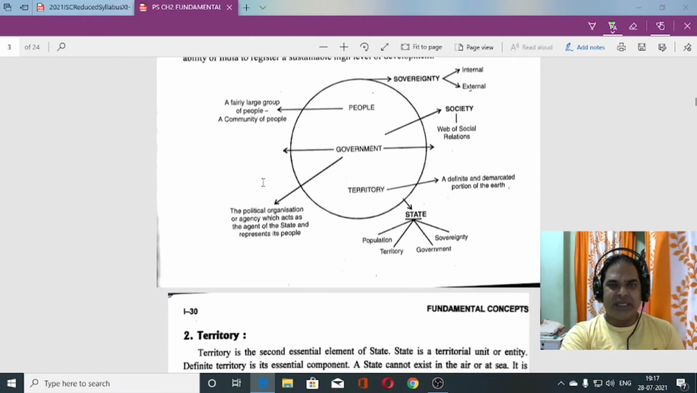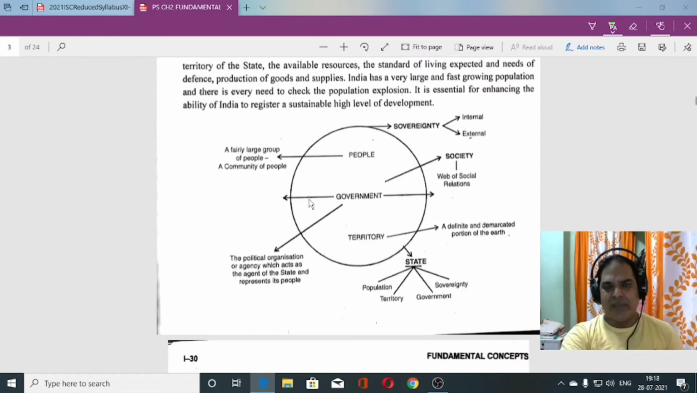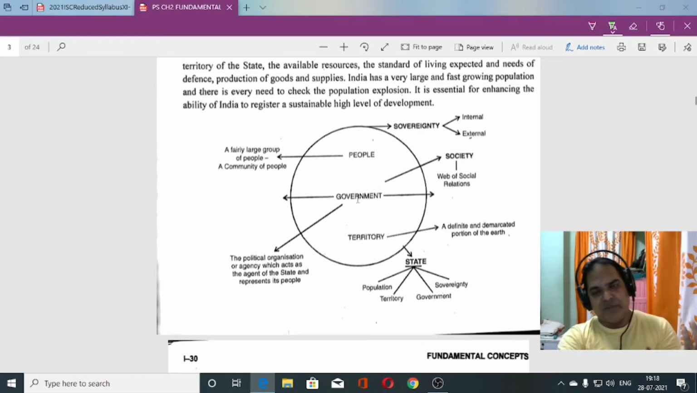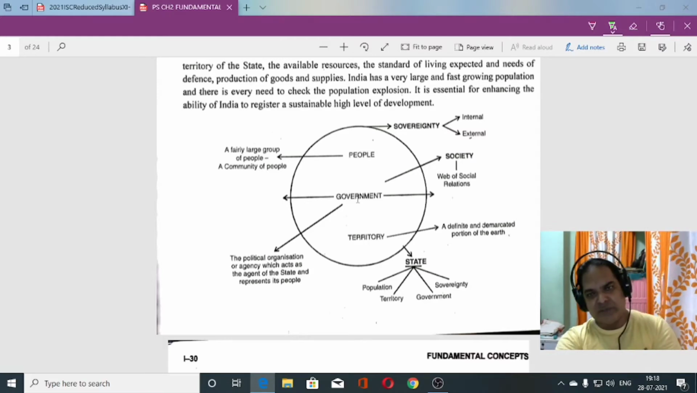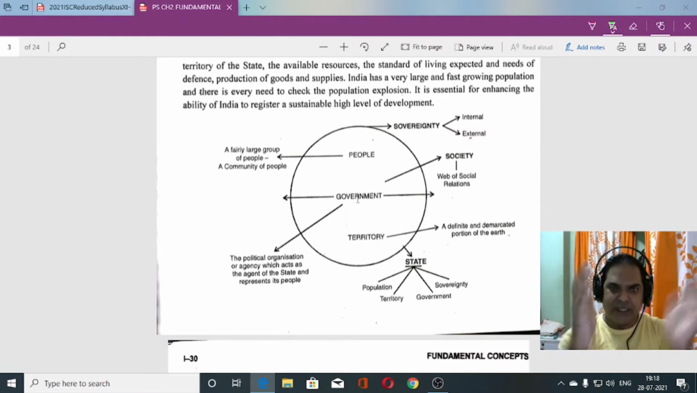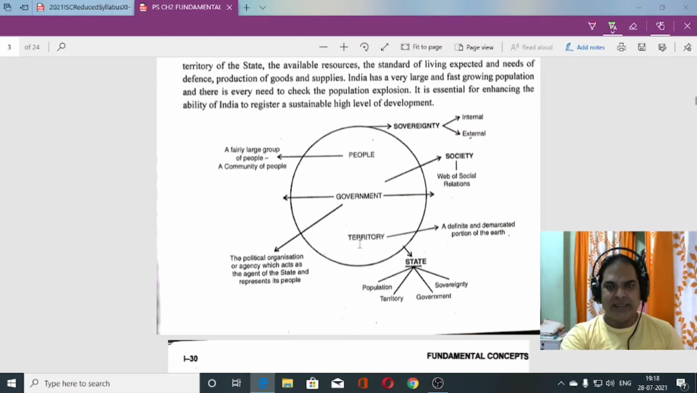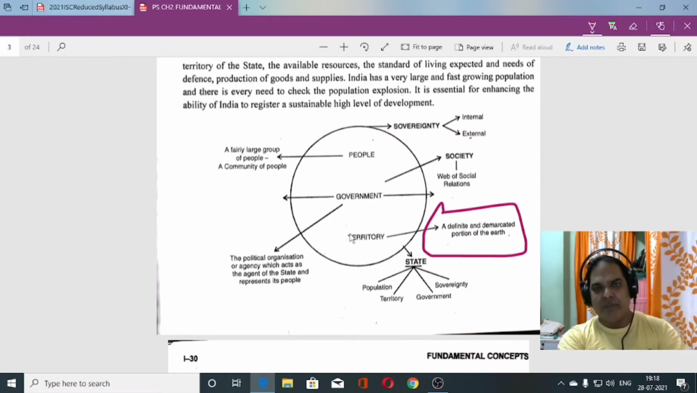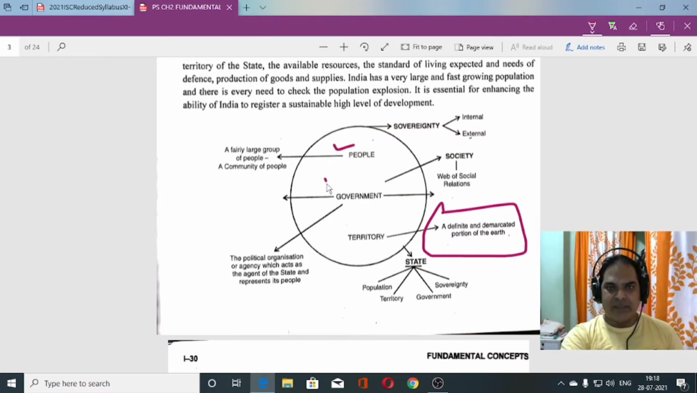Now you can see here, a picture is given just to make you understand: people, government, territory. People is a fairly large group of people. Then government, which can be of different forms. It can be a parliamentary government or a presidential form of government. It is not mentioned that a particular form should be there to form a government. Then territory, a well defined, demarcated portion of the earth. Then the most important thing: apart from these three, people, government, and territory, what is there?